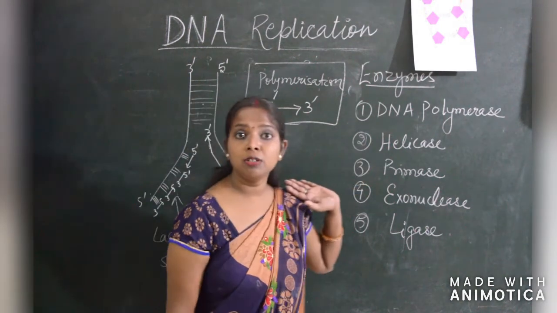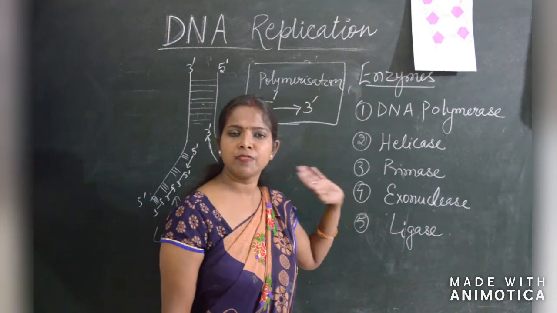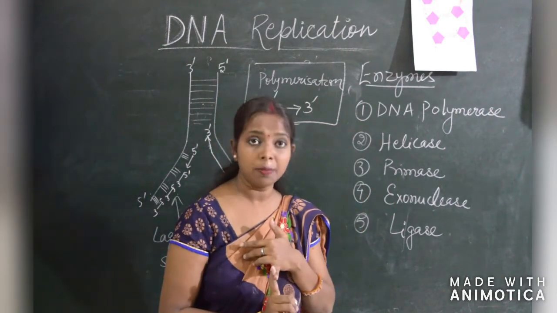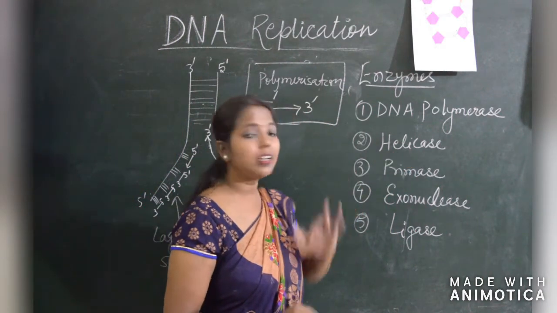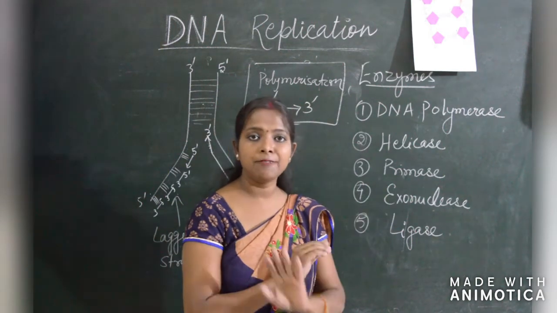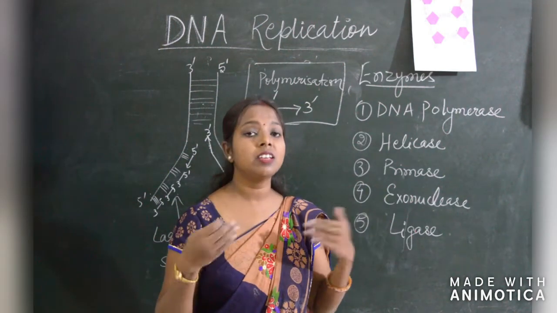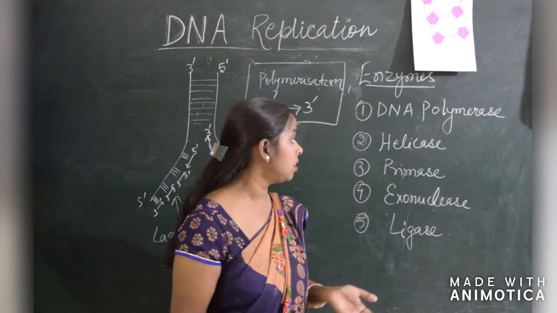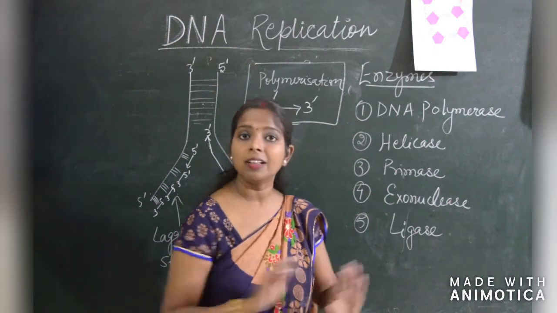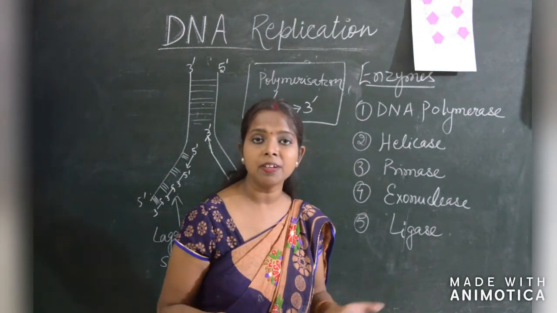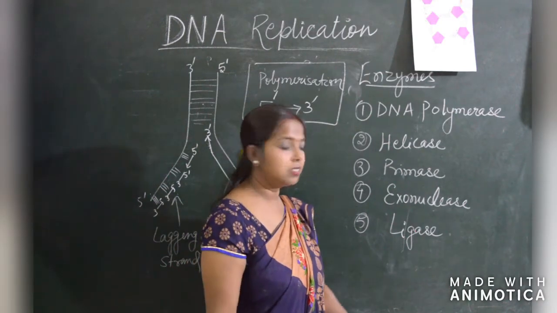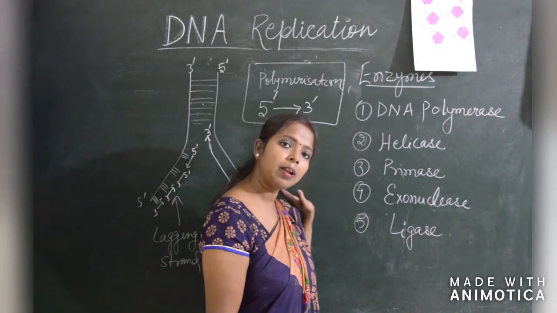First of all, we should always know about the enzymes, which is very important. DNA polymerase, what it does, it helps in polymerization. Helicase, what it does, it unwinds the DNA strands. Primase, what it does, it forms the RNA primers and it is the initiation of DNA replication. Exonuclease, after the process, removes all the RNA primers from the strand and forms a continuous strand with the help of ligase. Ligase fills up all the gaps.